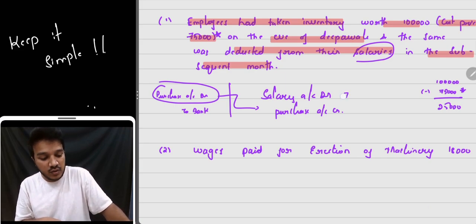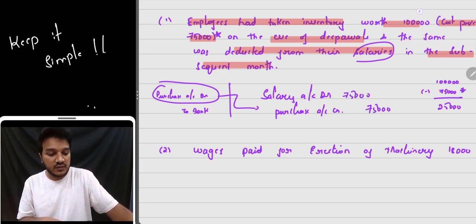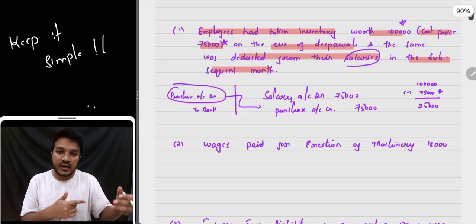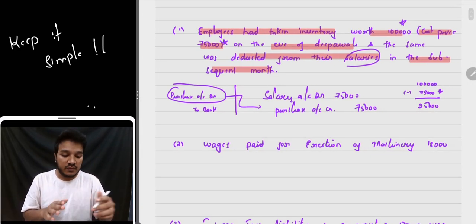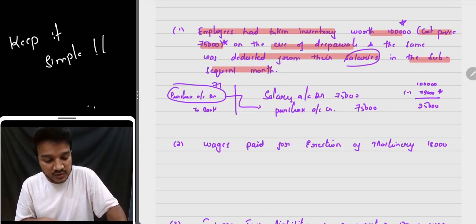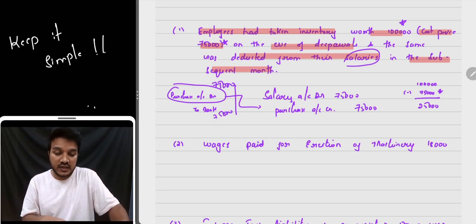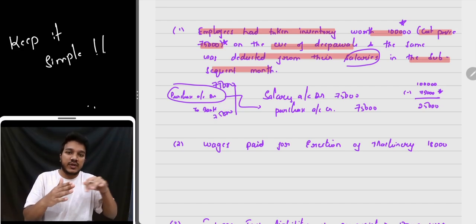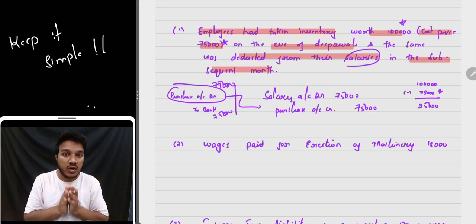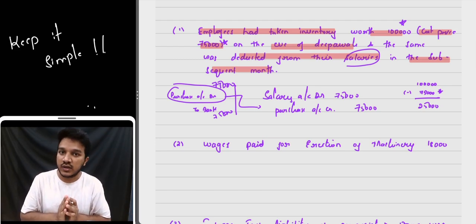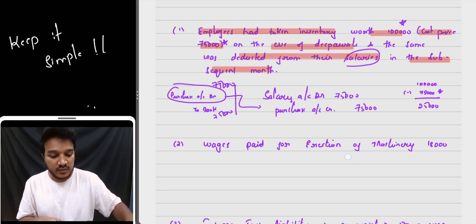And we take only 75,000. Market price, we're not concerned with this 1 lakh. Whatever the company has purchased, at the time of purchase the company must have spent and paid 75,000. So now it is giving to its employees. We are only concerned with the cost price and not with the market price. What is the market value of the inventory? We are not concerned about that. Okay, this point is clear.